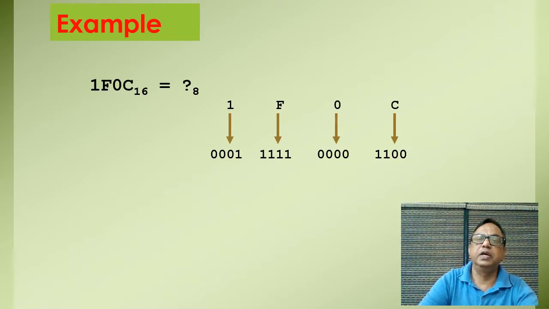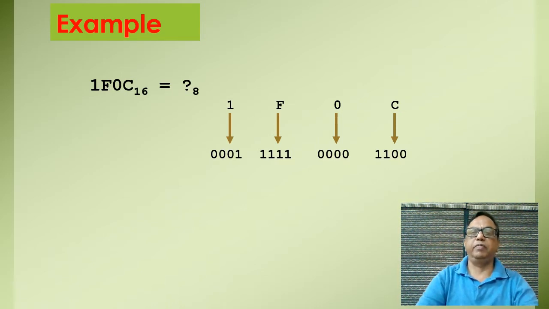We know C means it is 12, so 12 can be written in binary nibble 1 1 0 0. 0 can be replaced by 4 bits of binary, that is 0 0 0 0. Then F is replaced by 4 bits of binary, that is 1 1 1 1. And again this 1 is replaced by 4 bits of binary, that is 0 0 0 1.